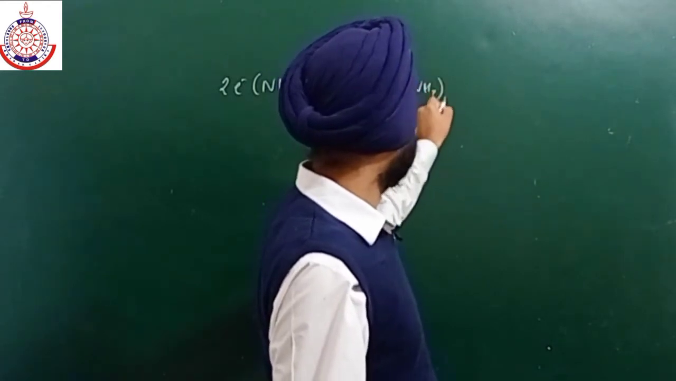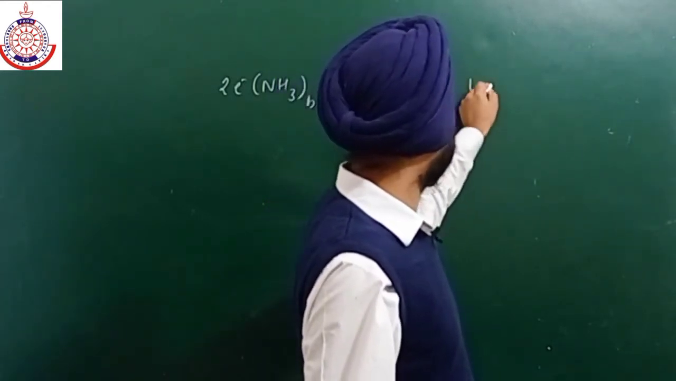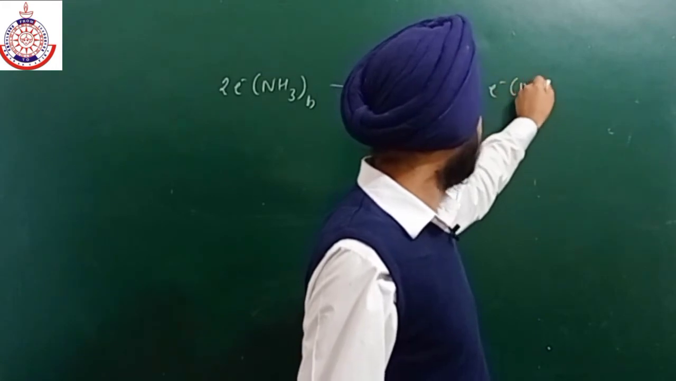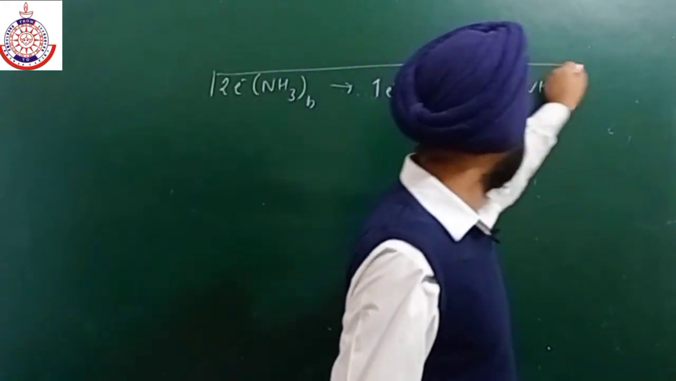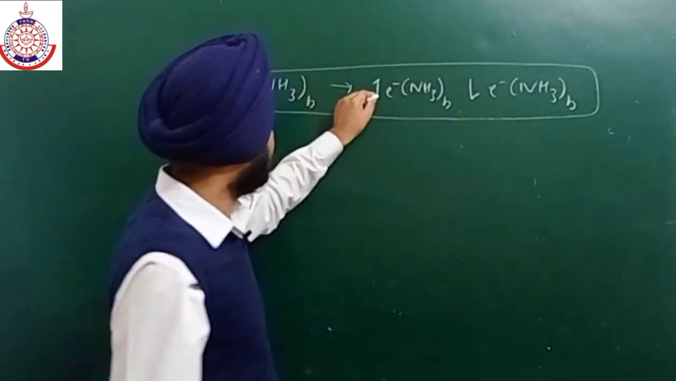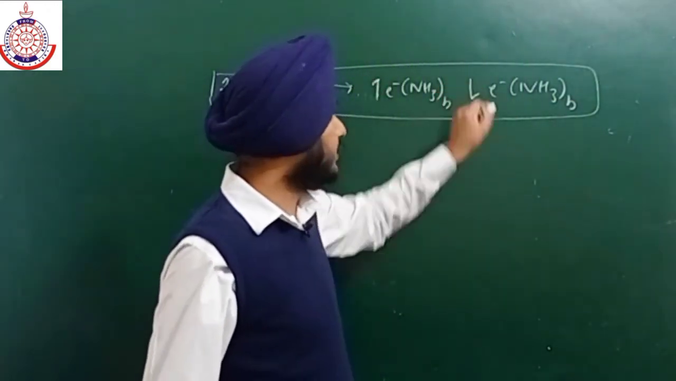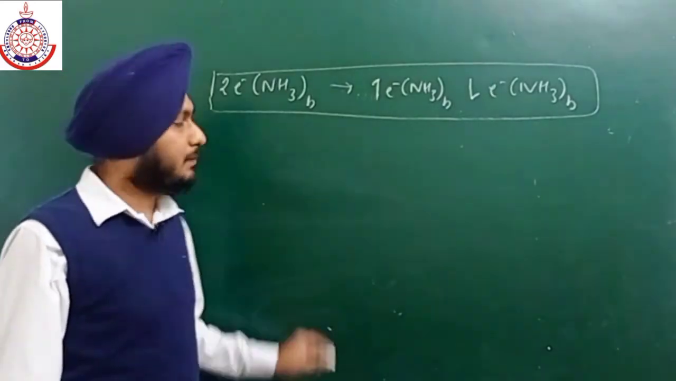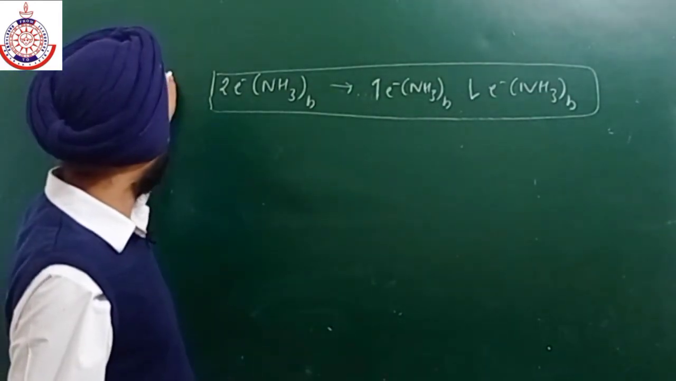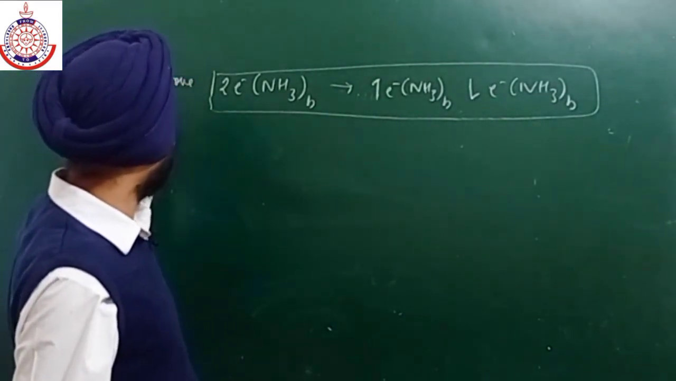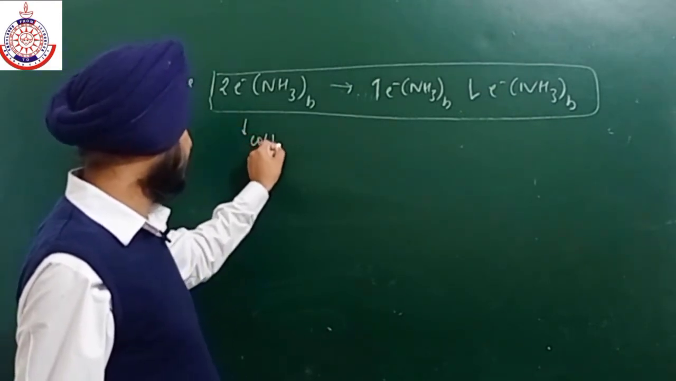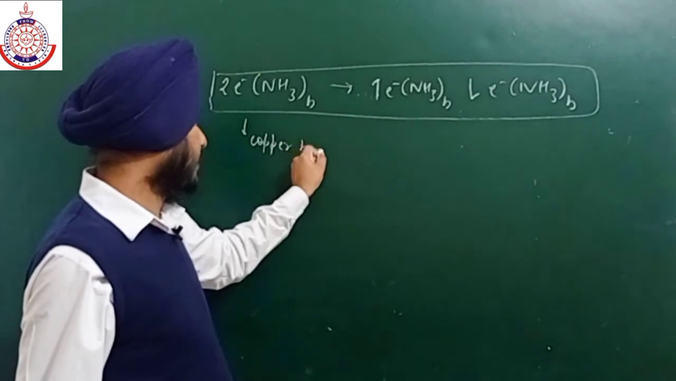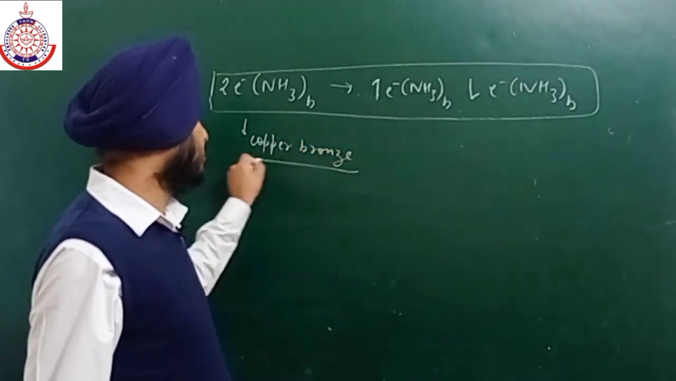NH3. Okay, they will get paired like this. Okay, this is the reaction. So this pairing happens of opposite spin electrons, above 3 molar, when the color of the solution is copper bronze.